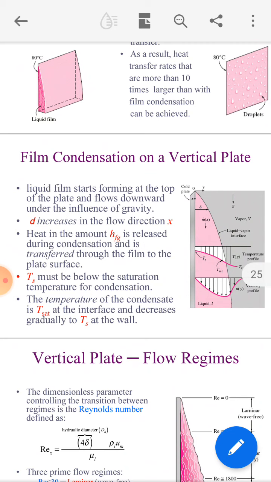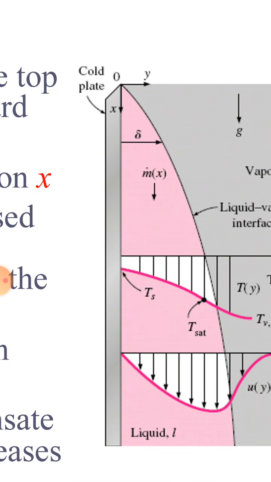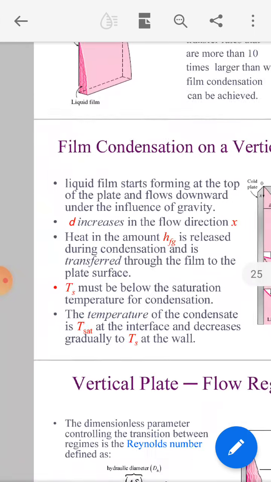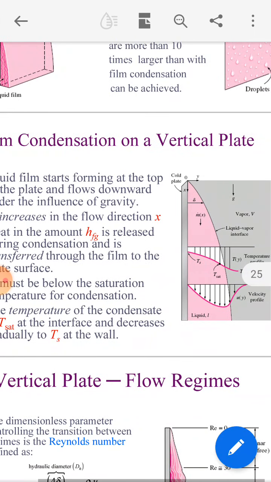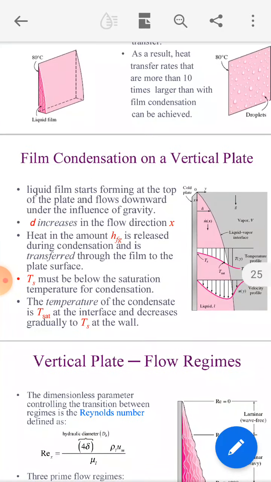This is film condensation on a vertical plate. The liquid starts forming at the top of the plate and flows downward under the influence of gravity. The thickness δ of this film increases in the flow x direction.